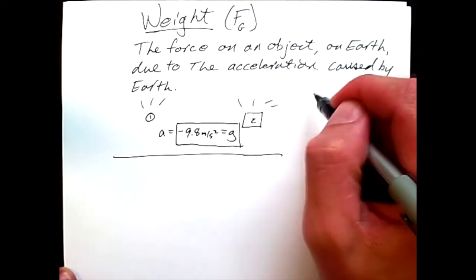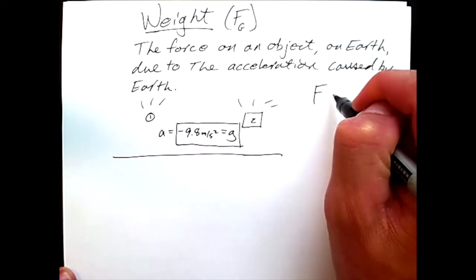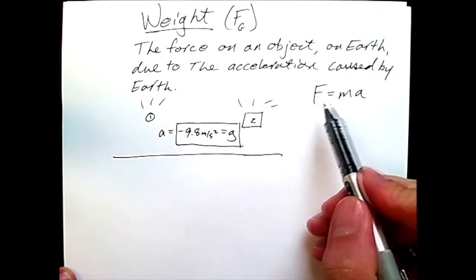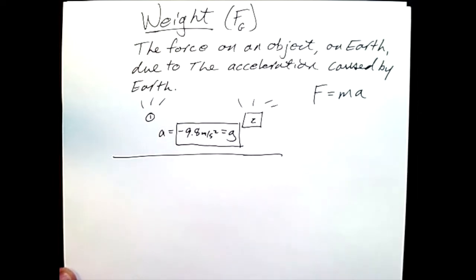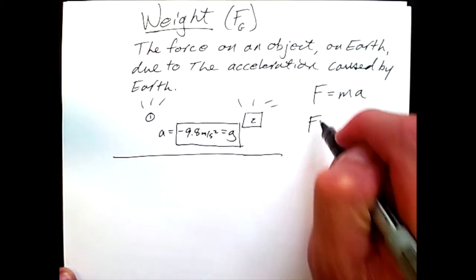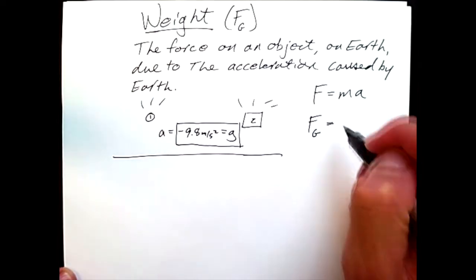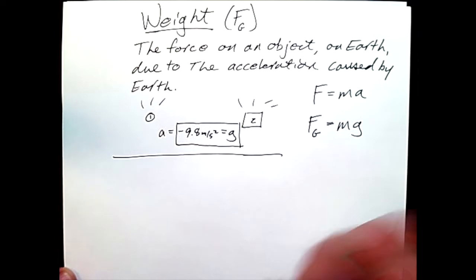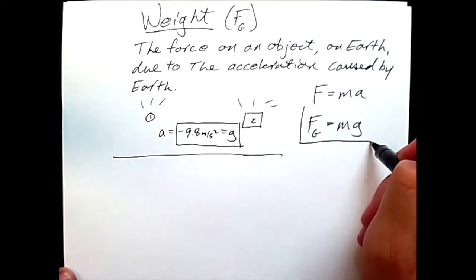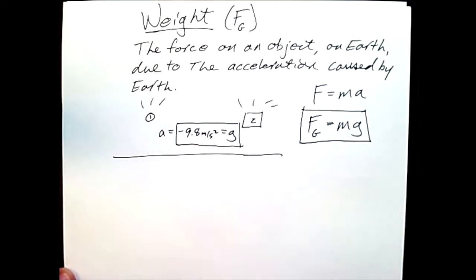So in other words, if I think about it as F equal to ma, where I'm not looking at the net force, but just the force based on a particular acceleration, in this case, F due to gravity is the object's mass times the acceleration that we are aware of, in this case, mg. This is a scalar calculation of the amount of force due to the acceleration of gravity on Earth.